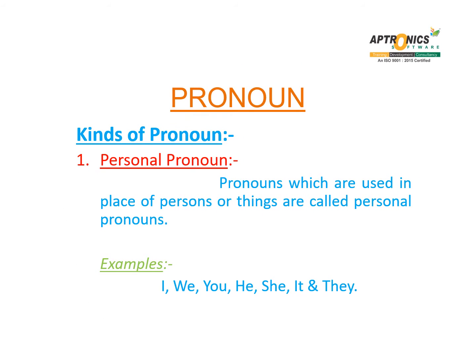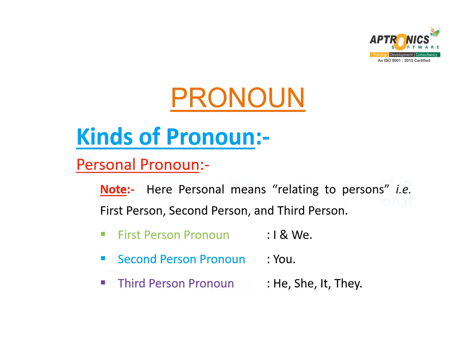What are personal pronouns? Pronouns which are used in place of persons or things are called personal pronouns. Examples: I, we, you, he, she, it, and they are personal pronouns. Note: here personal means relating to persons, that is first person, second person, and third person. First person pronoun I and we, second person pronoun you, third person pronoun he, she, it, they.